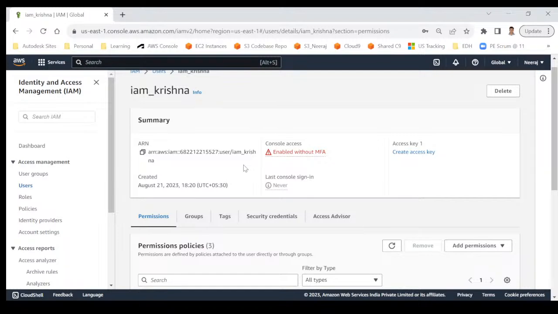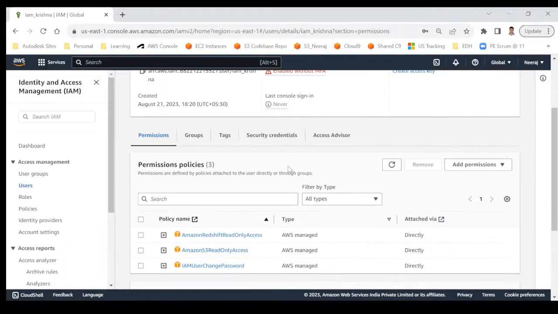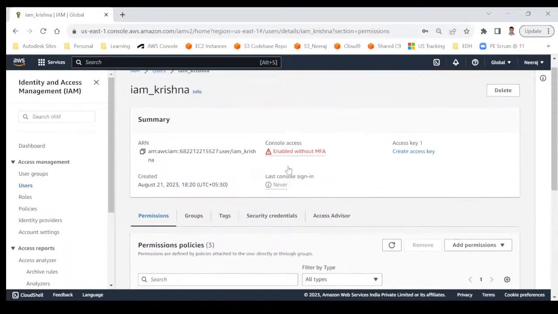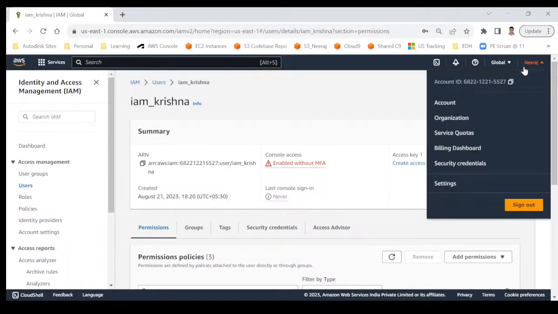That's not required. You can do it from here also. Enable... okay, I think I need to log in, because an individual user can enable their own MFA, and I am logged in as my username, not the Krishna username, right? So I will not be able to do it. No worries. I will click on my name and I will sign out.